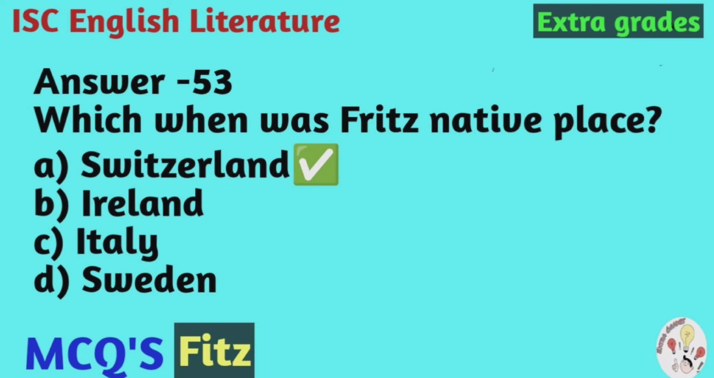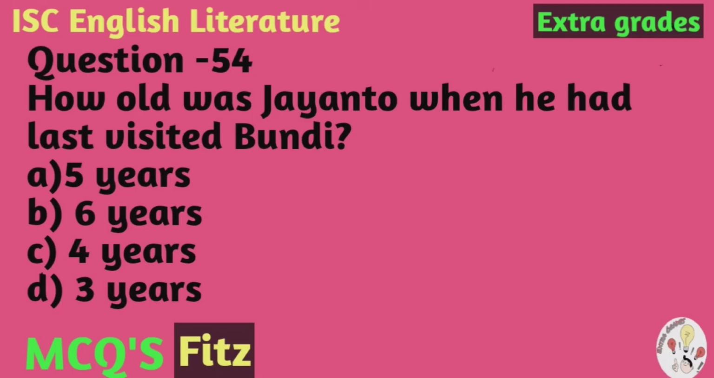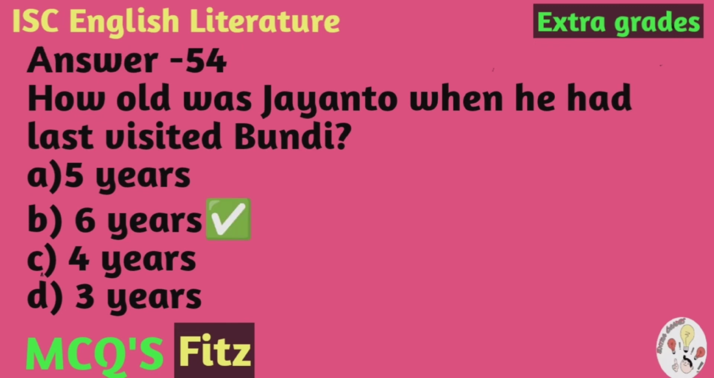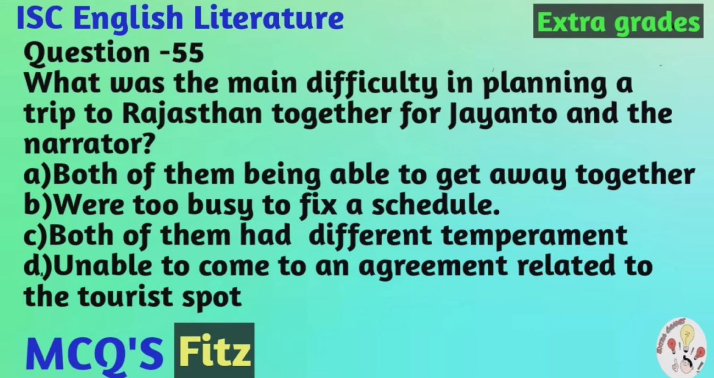Switzerland. Question number 54. How old was Jayanto when he had last visited Bundi? The options are: A. 5 years. B. 6 years. C. 4 years. D. 3 years. And the correct option is B. 6 years.